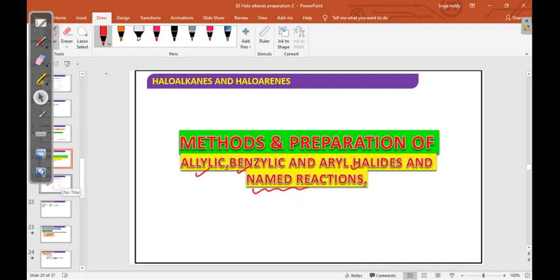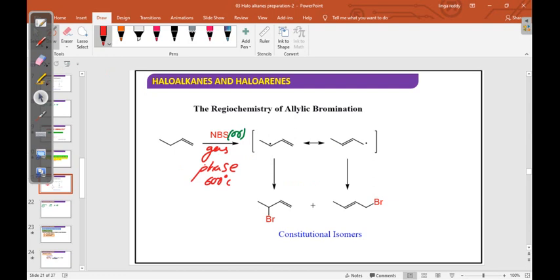See, first allylic. Do you know what allylic means? Double bond attached alpha carbon. This carbon is the allylic position. When halogenation takes place here, that is called an allylic halide. See this one, CH2=CH-CH2Cl. This is called allyl chloride. Okay, this position is the allyl position.